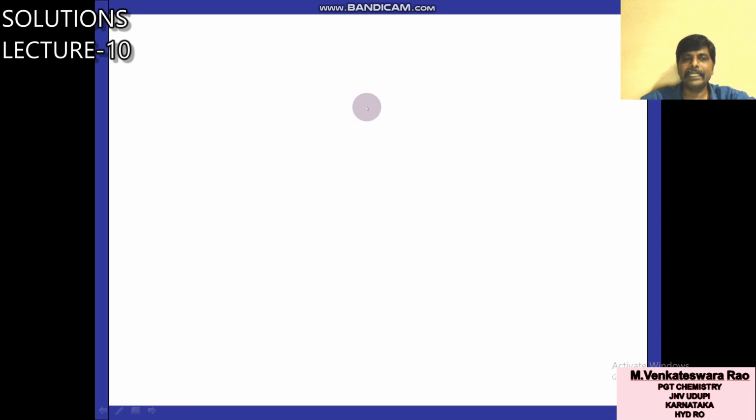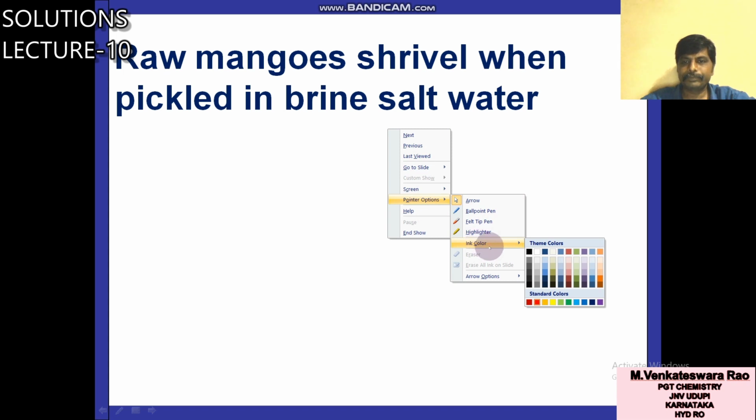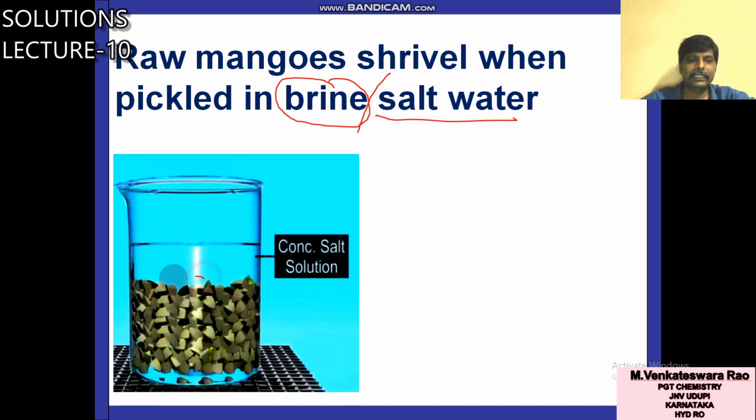So first of all we will see some examples. Here you see, raw mangoes shrivel when pickled in brine or salt water. So you know this one, brine. Brine solution means aqueous sodium chloride. You can call it salt water. These are raw mangoes in concentrated salt solution, that means in salt water.